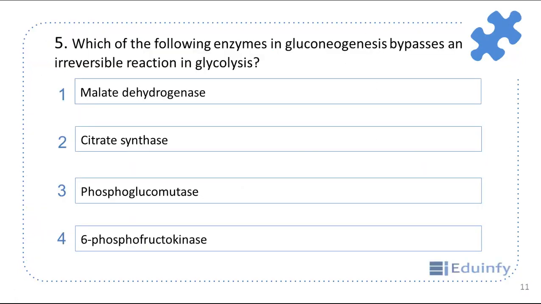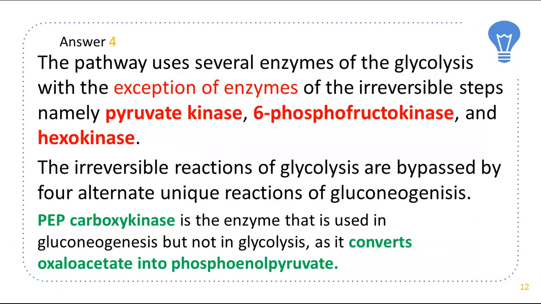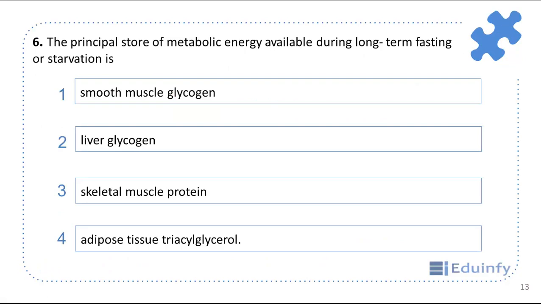Next is, which of the following enzymes in gluconeogenesis bypass an irreversible reaction in glycolysis? So here the answer is 6-phosphofructokinase. The pathway uses several enzymes of glycolysis with the exception of enzymes of irreversible steps, namely pyruvate kinase, 6-phosphofructokinase and hexokinase. PEP carboxykinase is the enzyme that is used in gluconeogenesis but not in glycolysis, as it converts oxaloacetate into phosphoenol pyruvate. So moving to next question.